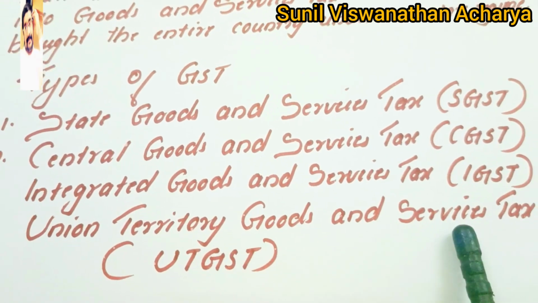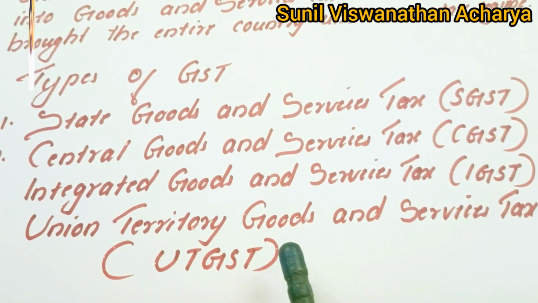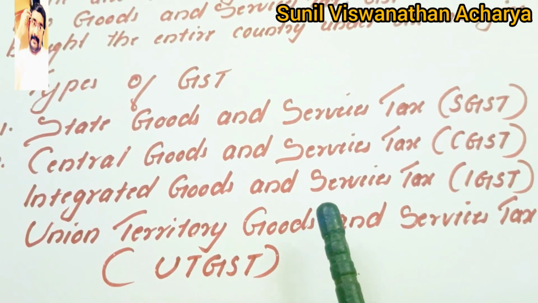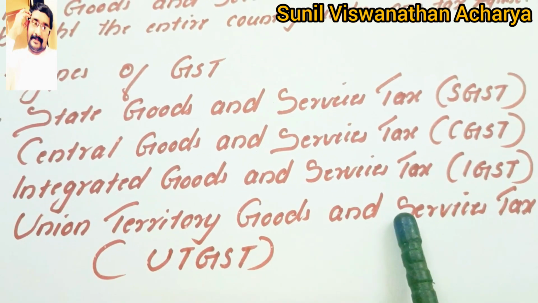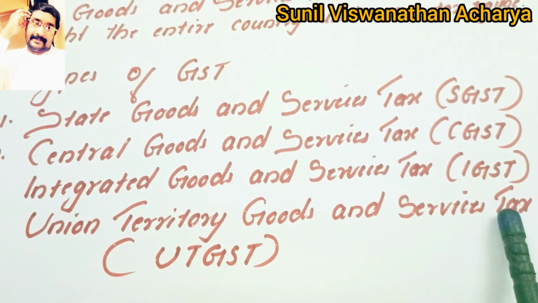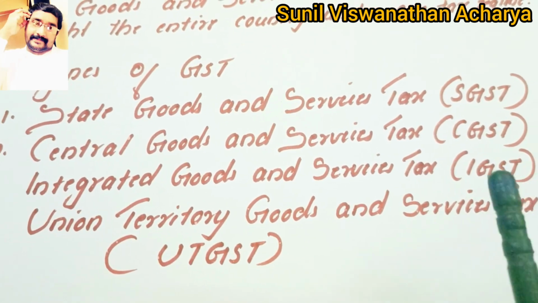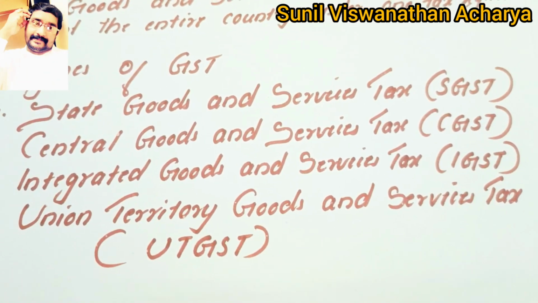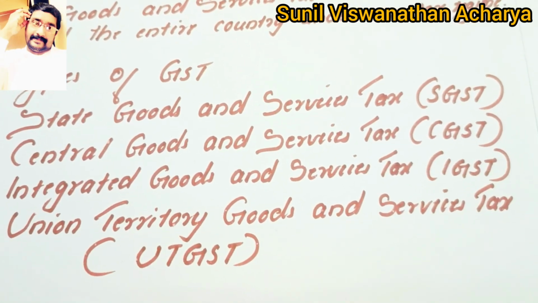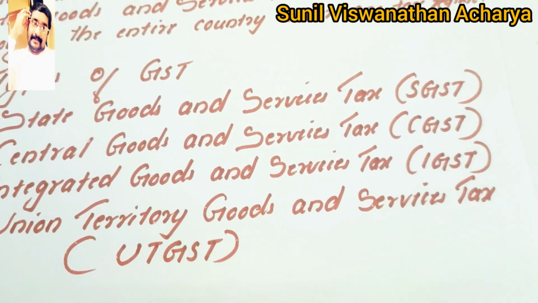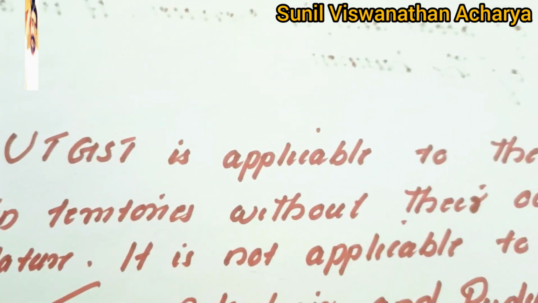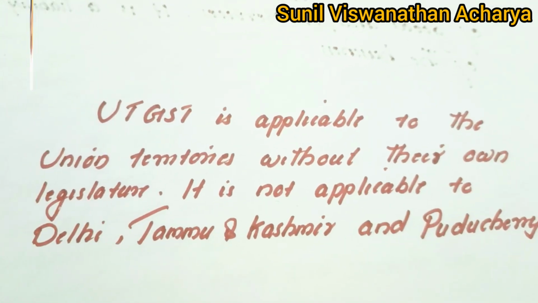Union territory goods and service tax, or UTGST, is applicable when there is intra-union territory supply of goods and services. That means within one union territory, the supply of goods and services is happening. Then, union territories, intra means all union territories, it is not applicable.